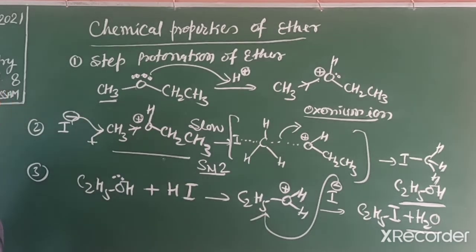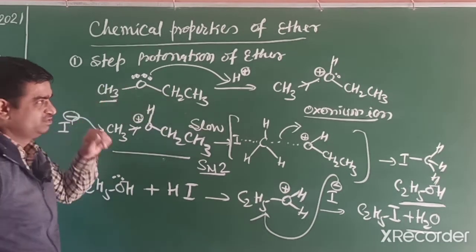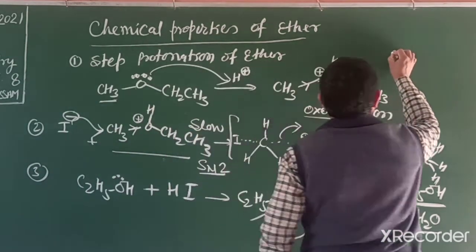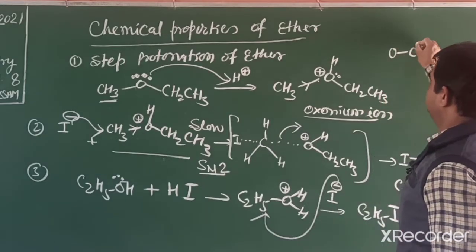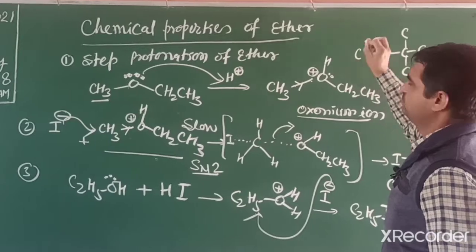Another mechanism is if one side is a tertiary group, like this type of ether, with one side a tertiary butyl group and the other side only one group.